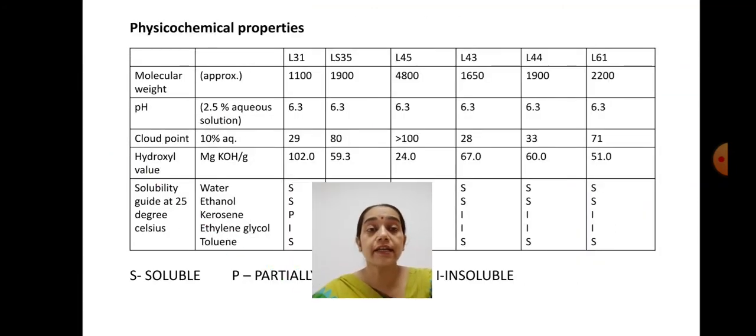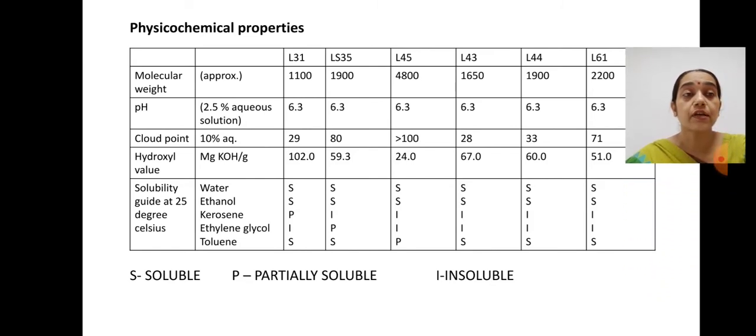And these are certain physicochemical properties of these polymers. For example, if it is L31, then its molecular weight will be around 1100. If it is L35, then it is 1900. L45, as you can see over here, as the number is increasing, in the same proportionate manner the molecular weight is increasing, and their pH is around 6.3 when used in an aqueous solution of 2.5%.